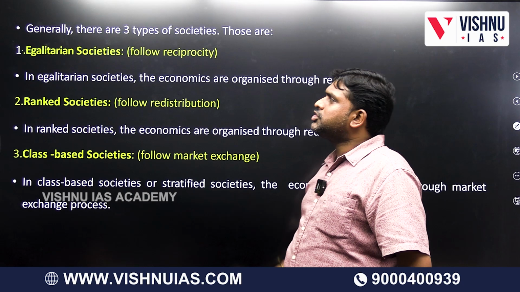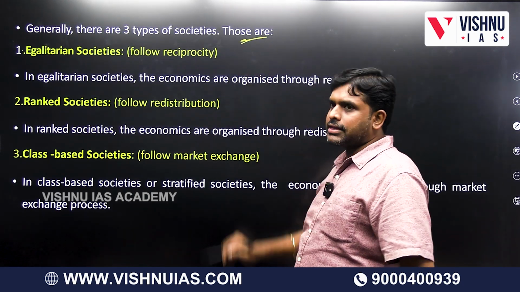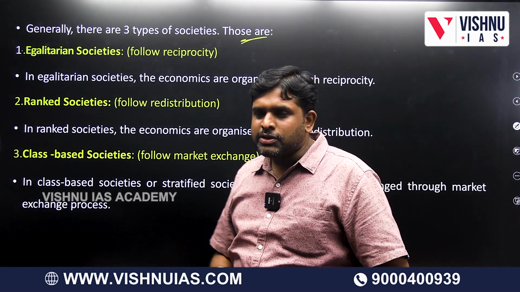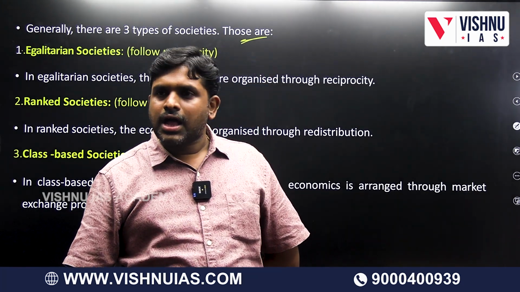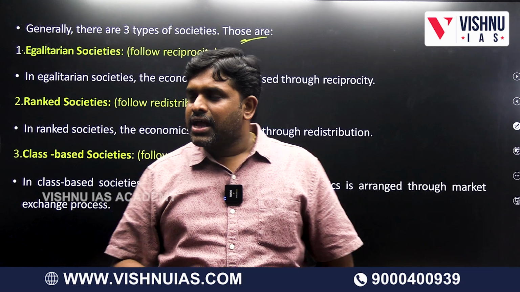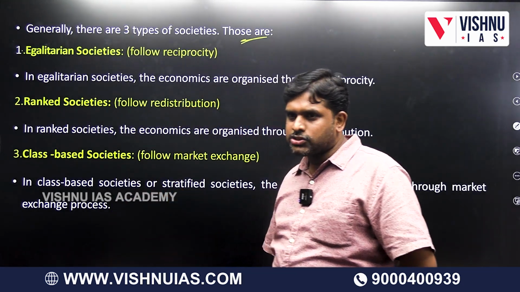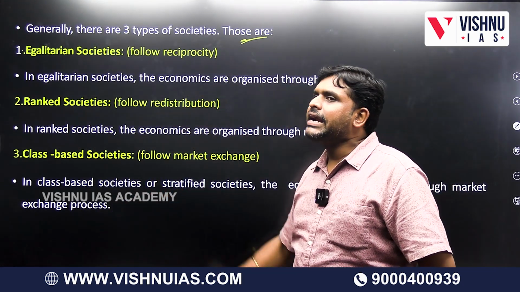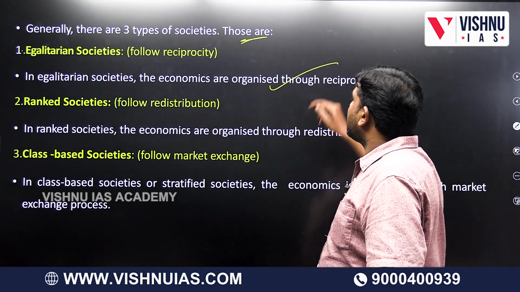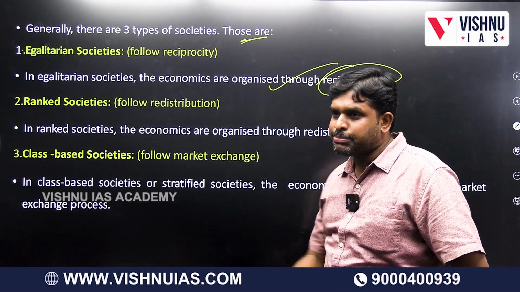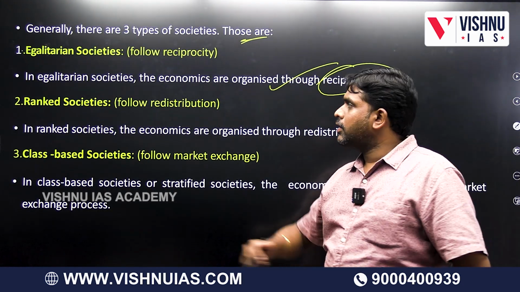Generally, 3 types of societies are there. One is called egalitarian society. Another is called ranked society. Another is called class-based society. Egalitarian society means tribal societies. In egalitarian societies, all are equal. They are organized through what? Reciprocity, give and take.